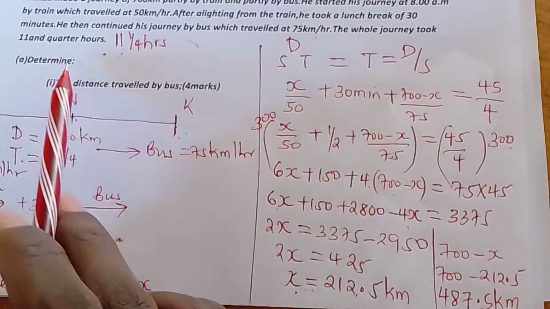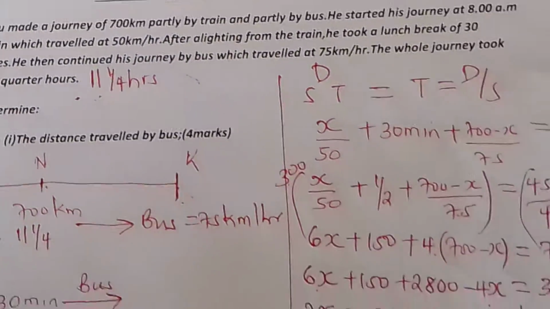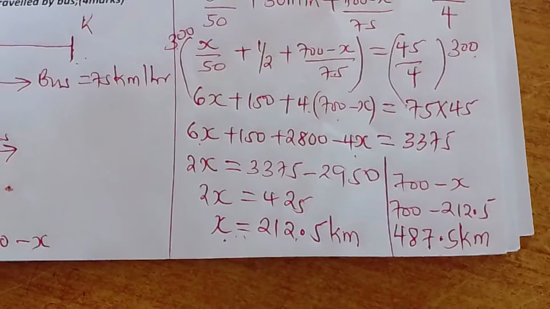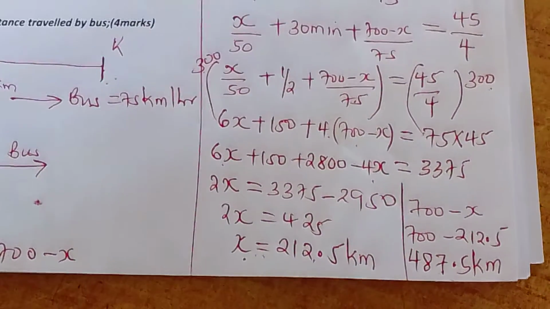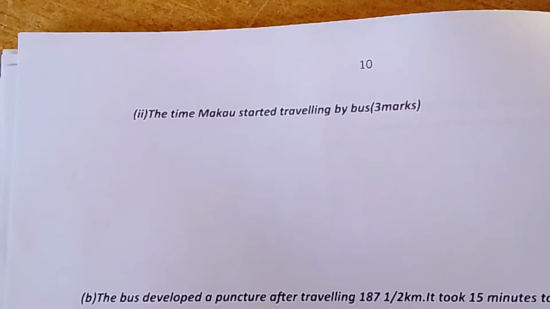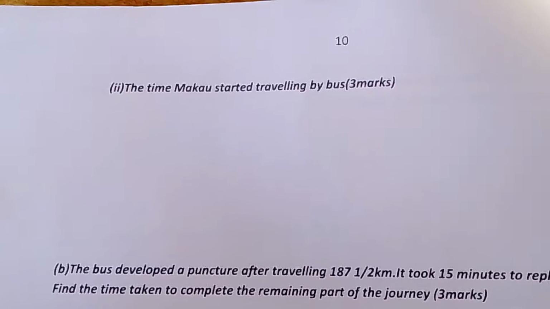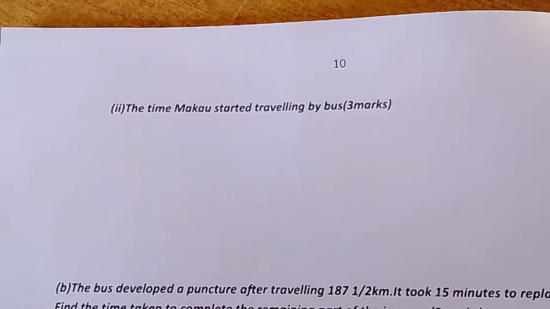And the question was saying determine the distance traveled by the bus. And you have got your answer as 487.5. So that is part B. This is part B, part A, Roman 2: the time Makau started traveling by bus.